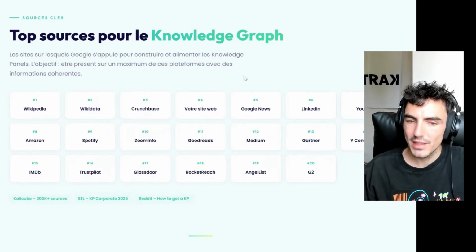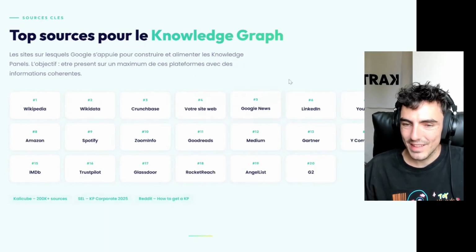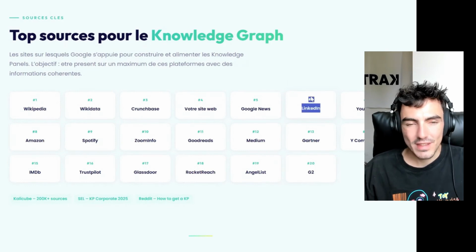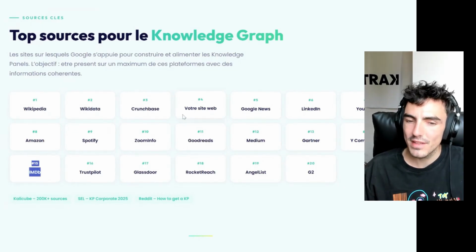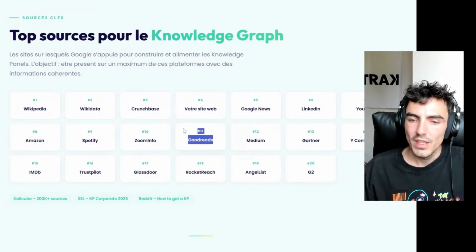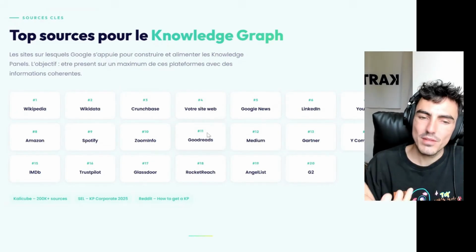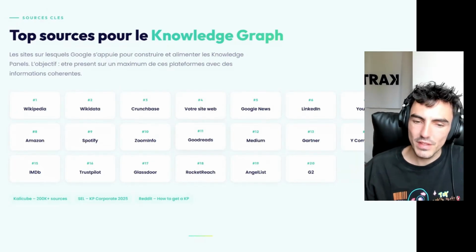CrunchBase, as we mentioned earlier, if you have a website with a well-structured about page, that's very interesting. If you're on Google News, that's very interesting too. The LinkedIn page is very important for personal knowledge panels. And there are other things as well. There's Amazon, which is widely used, Spotify, Zoom Info. For companies, there's Glassdoor, there's TrustPilot, which I mentioned earlier, IMDb, as soon as we're talking about movies, actors, and so on, Goodreads for books. So all of these are, in a way, directories or places where you want to be listed. These are reference points that are going to be important.